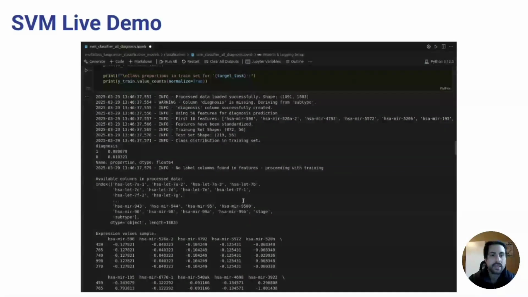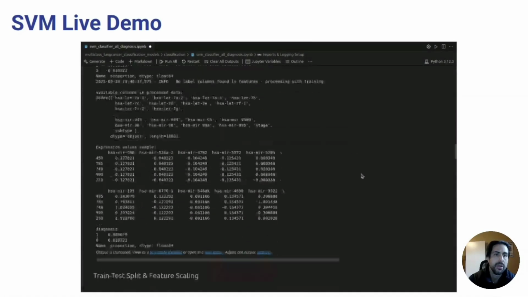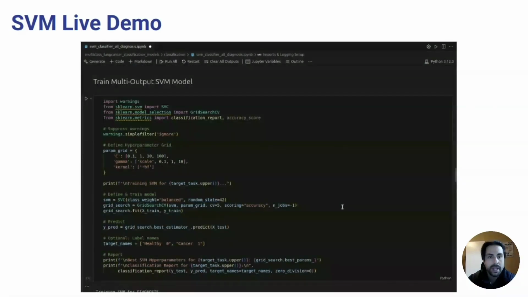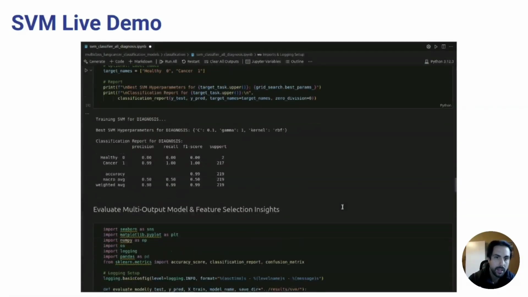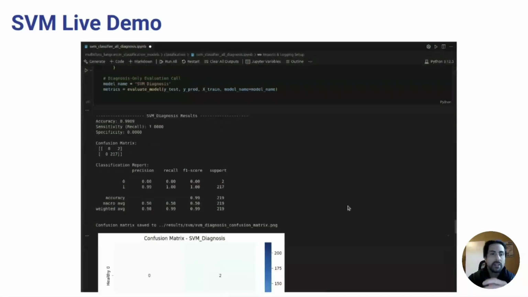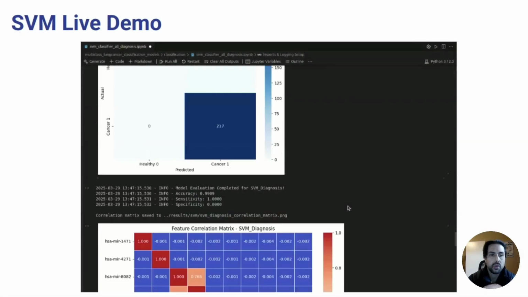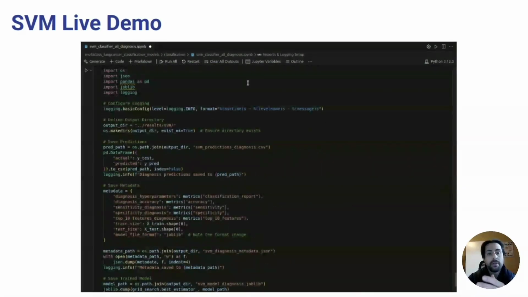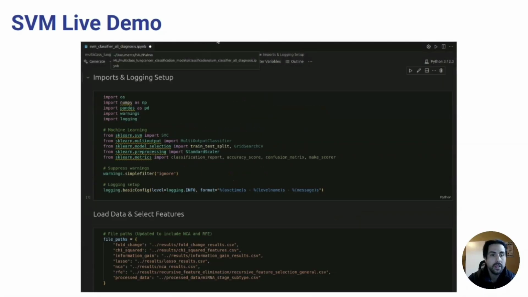We cleaned the dataset and turned the labels into just two: cancer, 1, healthy, 0. Then we standardized the data so that all features are on the same scale. Next, we split into 80% training and 20% testing, making sure the ratio of cancer to healthy samples stayed the same. Then we trained the SVM using grid search CV to find the best C and gamma values.